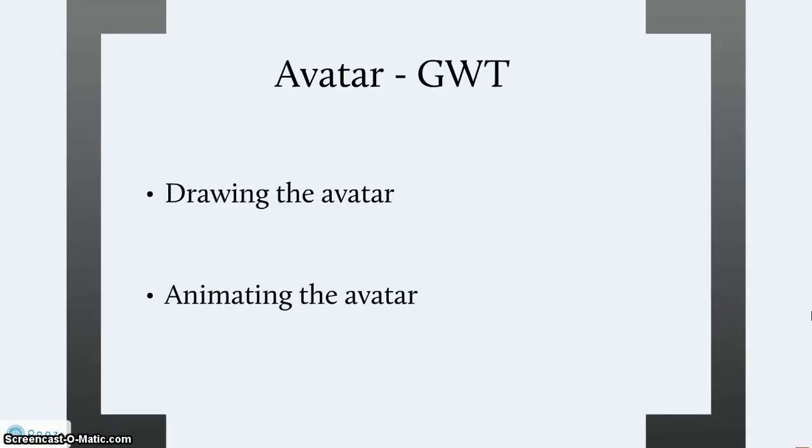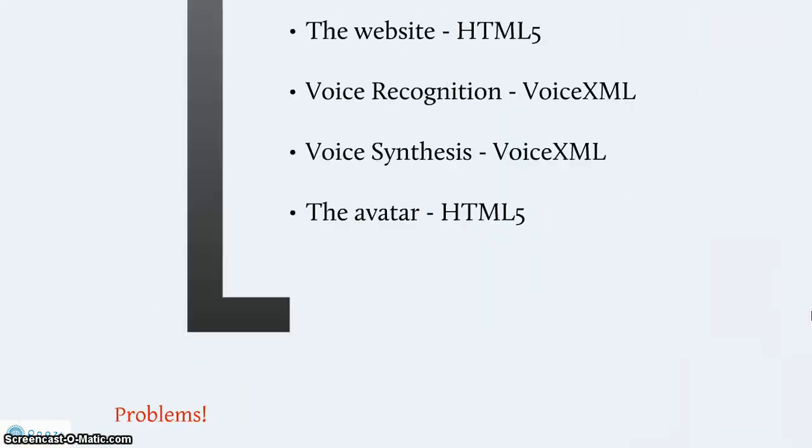We're going to use Google Web Toolkit to draw over the web browser and animate the avatar. But how are we going to locate buttons on the web browser when we're drawing over the browser? This was a little mind-boggling, and we had to figure out a good way to actually do this. So with all these problems, we decided to scratch it all off and create a new strategy to implement this project.